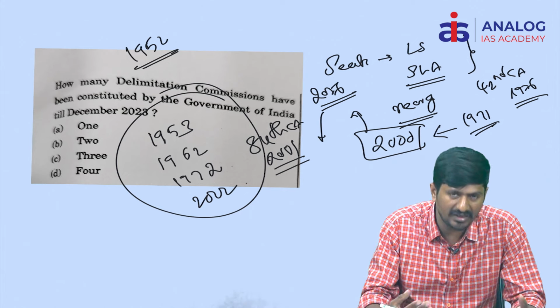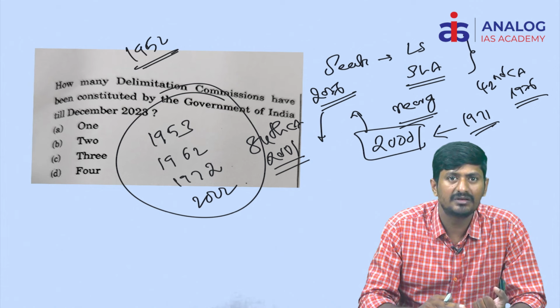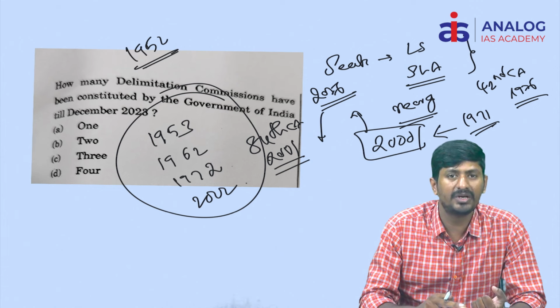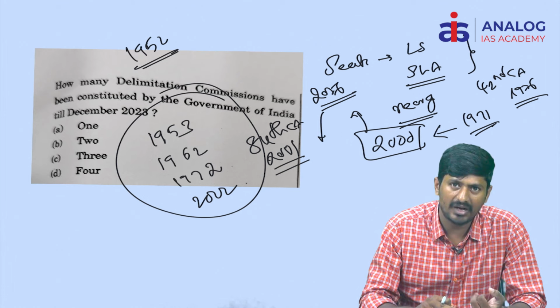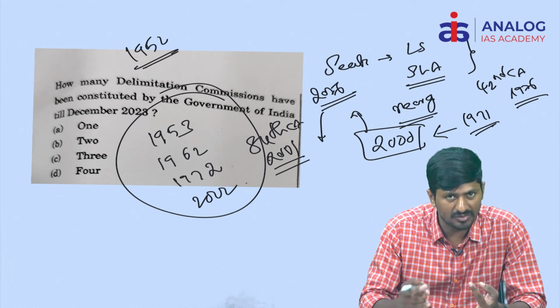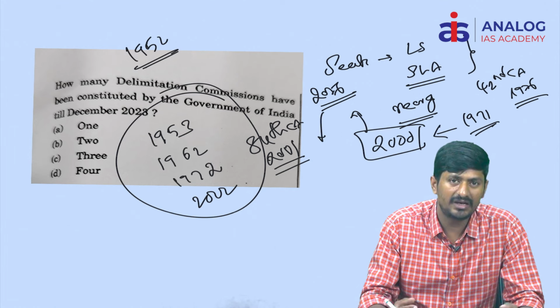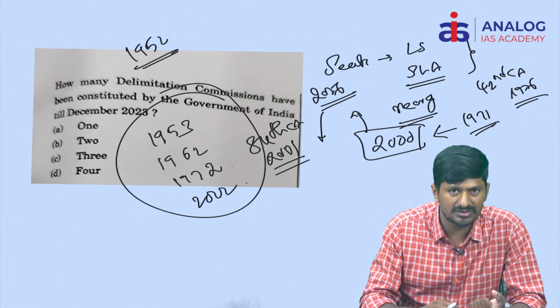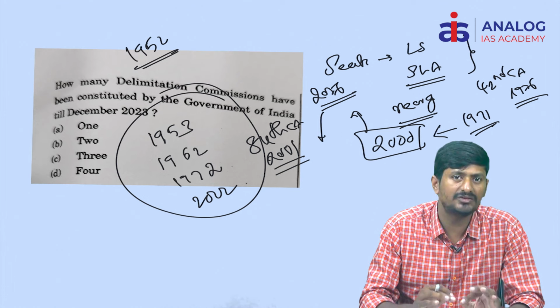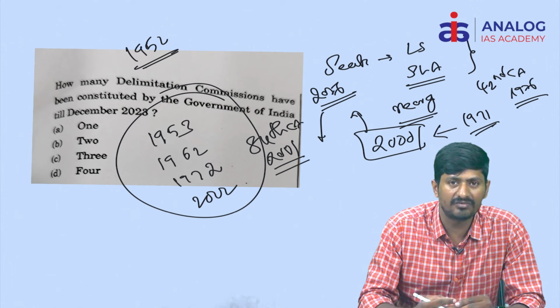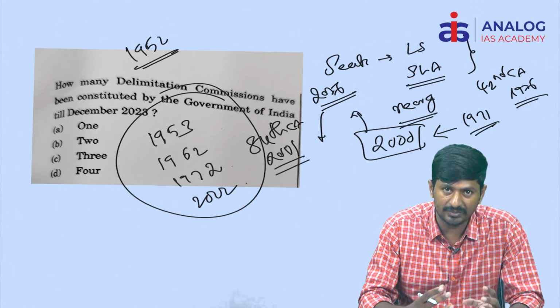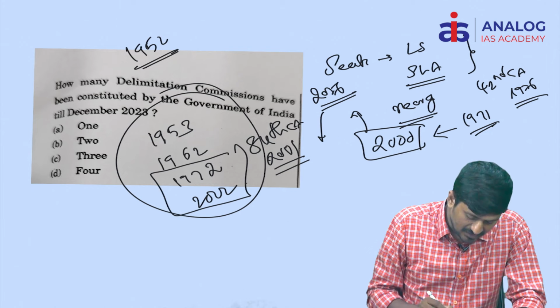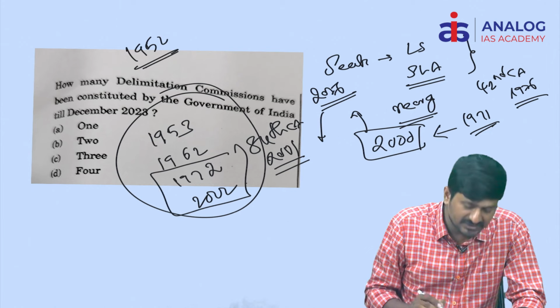The Delimitation Act creates a delimitation commission which will have a former Supreme Court judge as chairperson, the Chief Election Commissioner as ex officio member, and the State Election Commissioner is also a member in the concerned state. There will also be associate members from the State Legislative Assembly and Lok Sabha of that particular state. These are appointed by the Speaker of Lok Sabha and the Speaker of the State Legislative Assemblies.